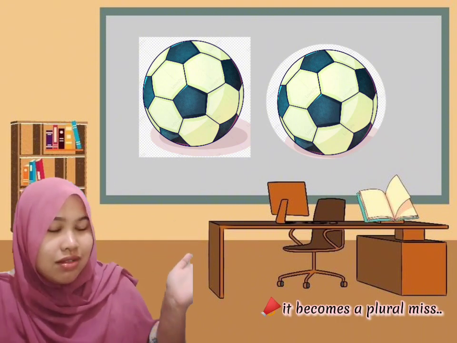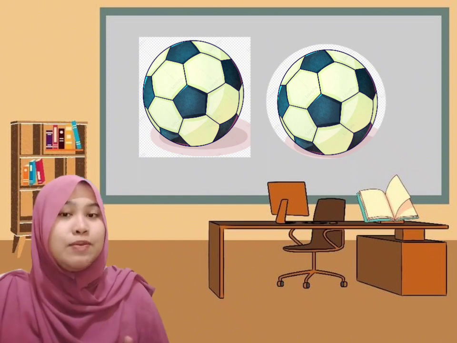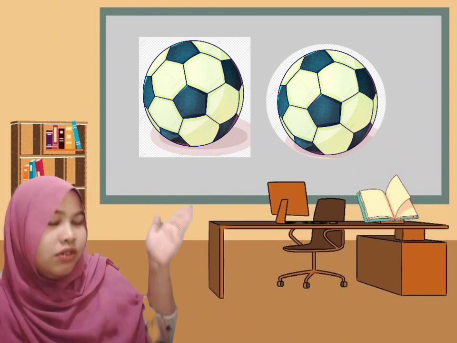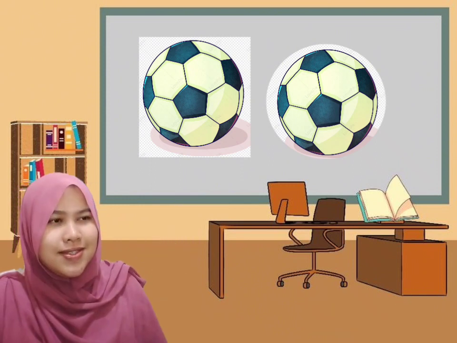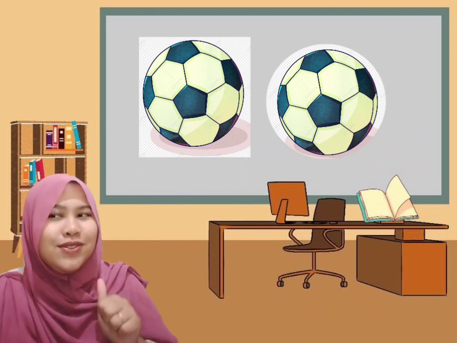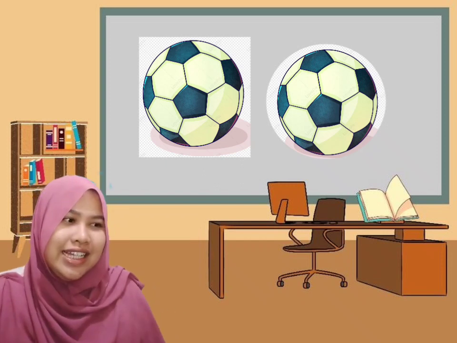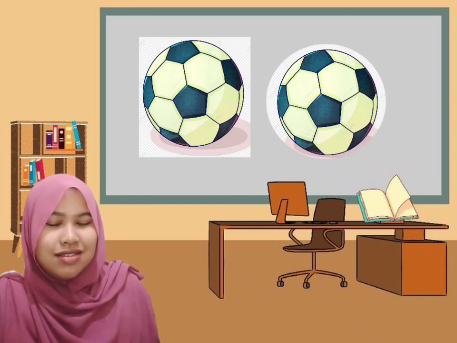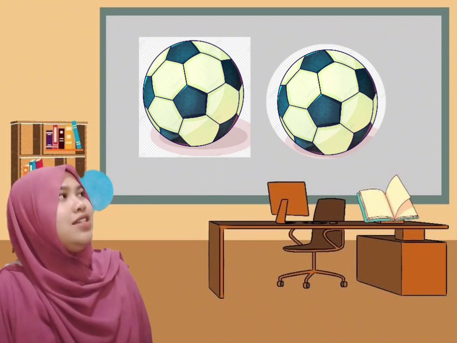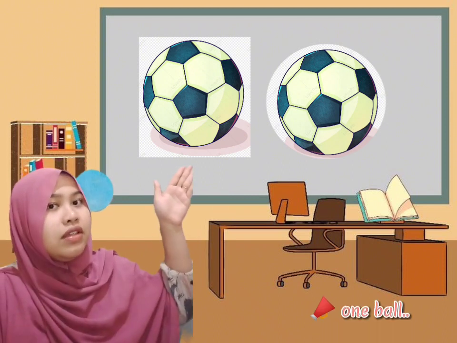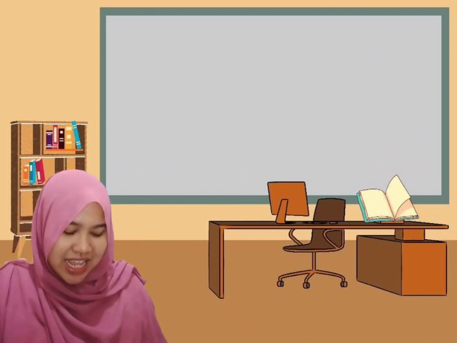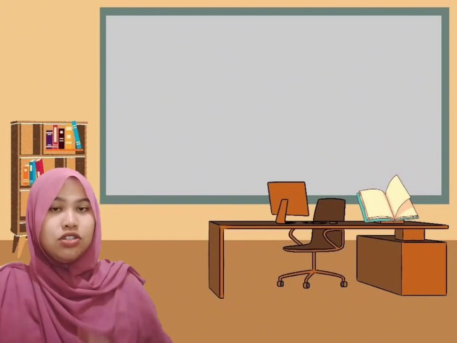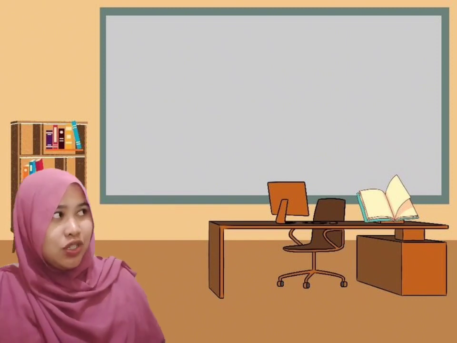It becomes plural, miss. Yes, very good. If it is plural, you have to put S behind the name of the things. So just mention it: one ball, and then two balls. Okay, good job.